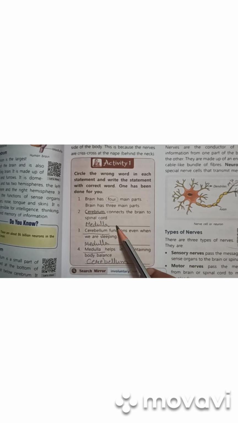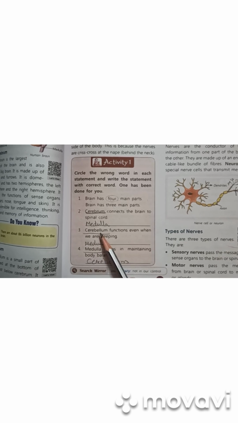It is medulla. Number 3, cerebellum functions even when we are sleeping. So cerebellum does not function when we are sleeping because it controls the voluntary muscles, and this is the medulla. Medulla controls all the involuntary muscles of our body, just like sneezing, yawning, heartbeat, digestion, etc. And number 4, medulla helps in maintaining body balance. That is the cerebellum.